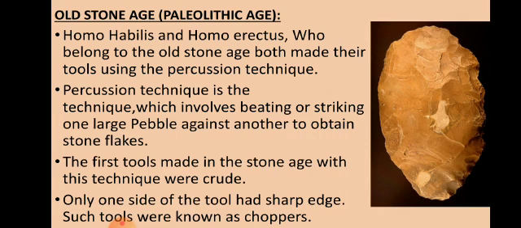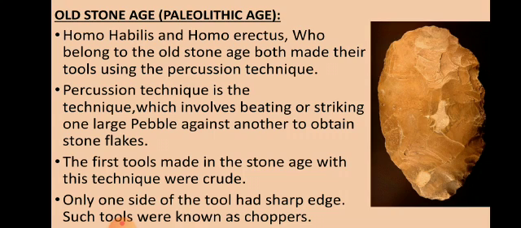The percussion technique involves striking one large pebble, pebble means big stone, against another to obtain stone flakes. Now when a big stone is hit on the other stone, it is broken and there are many pieces. These small pieces are called stone flakes. The first tool made in the Stone Age with this technique was crude. That means it was rough. As you can see in this picture, it is not symmetrical, it is not appropriate. So it is a crude form, that means rough.